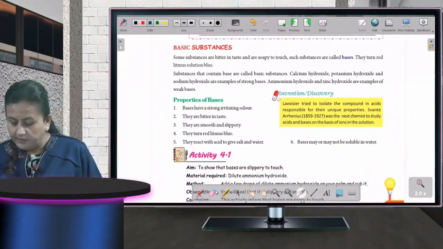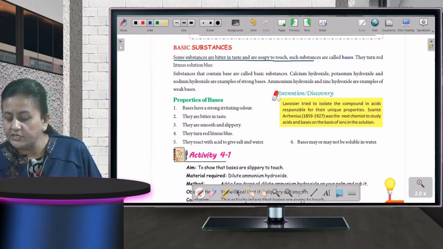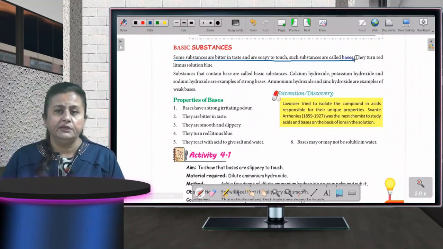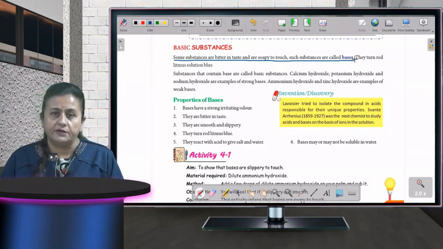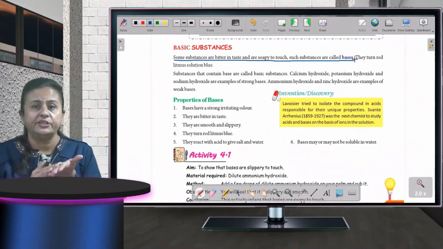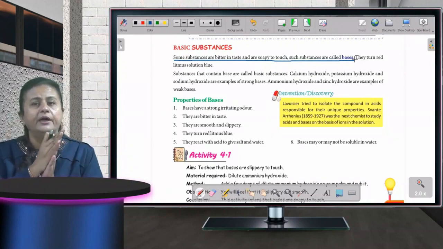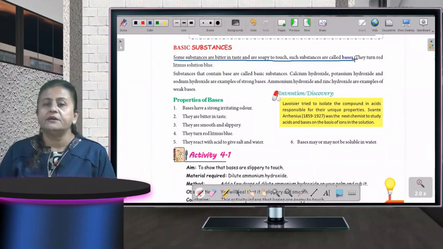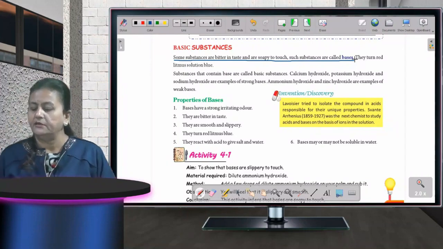Okay, basic substances. Substances that are bitter in taste and soapy to touch are called bases. Bitter means कड़वा. If we taste it, it will taste bitter, and when we touch it, उसको छू कर देखेंगे तो सोप वाला फीलिंग आएगा. It will slip from the hand, and that thing has a basic nature. So any substance which is bitter in taste and has a soapy touch is known as a basic substance.